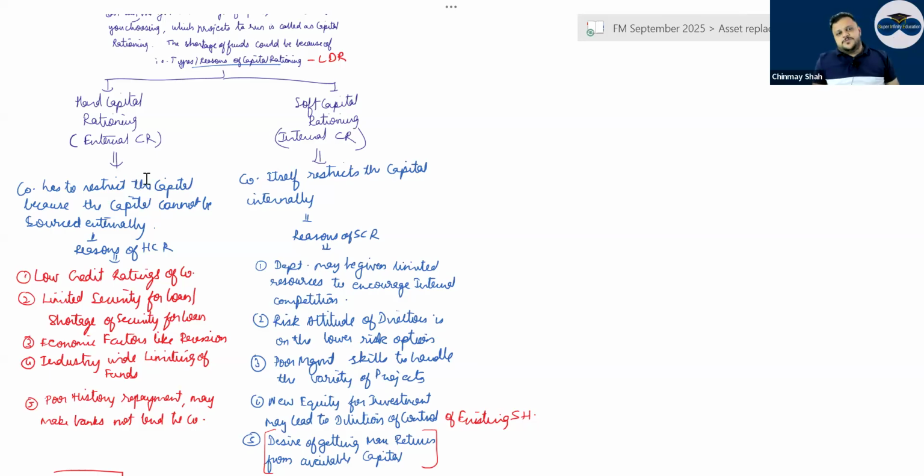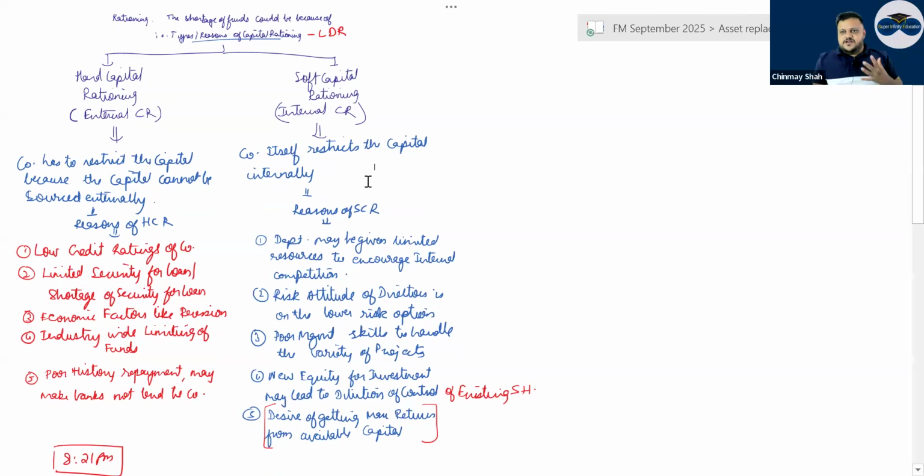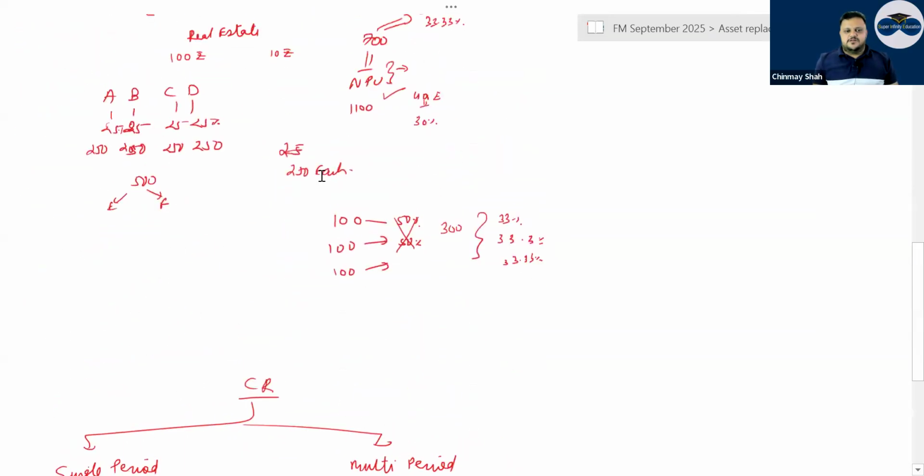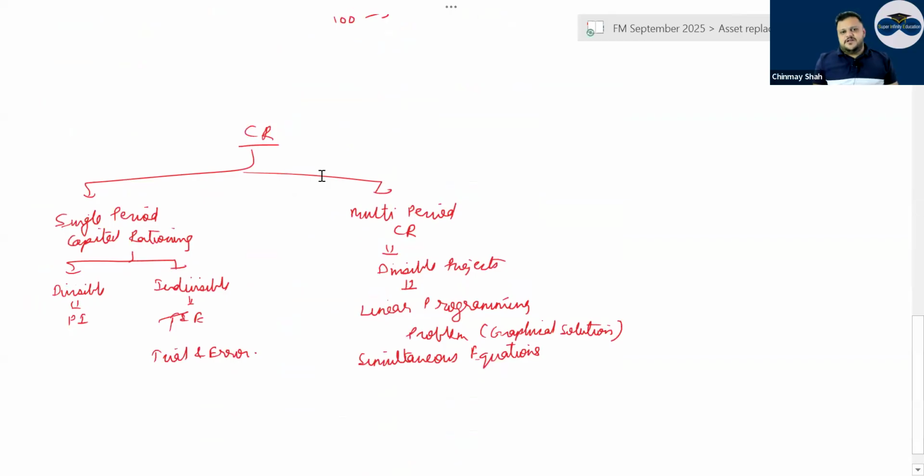Soft capital rationing, or internal capital rationing, is where the company itself imposes restrictions internally. The reasons are that departments may be given limited resources to encourage competition between 2-3 departments. Risk attitude of directors is towards the lower risk option. Poor management skills to handle the variety of projects. New equity for investment may lead to dilution of control of existing shareholders, and a desire of getting maximum return from available capital.